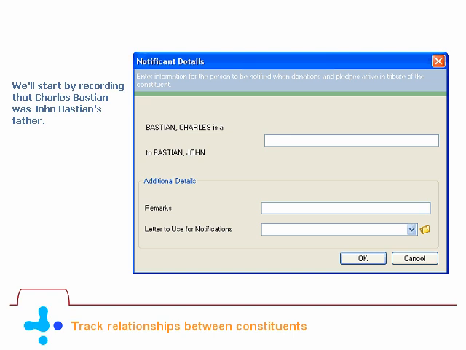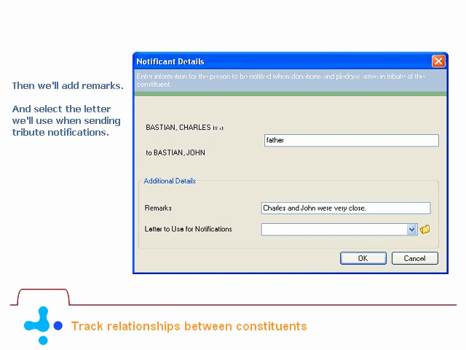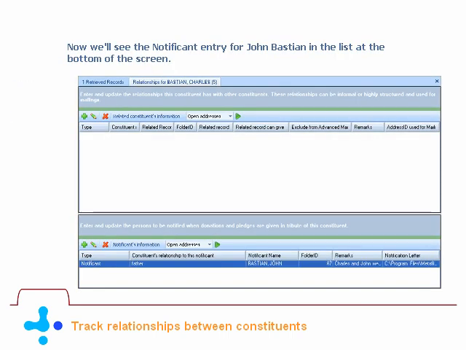We'll start by recording that Charles Bastian was John Bastian's father. Then we'll add remarks and select the letter we'll use when sending tribute notifications. Now we'll see the notificant entry for John Bastian in the list at the bottom of the screen.